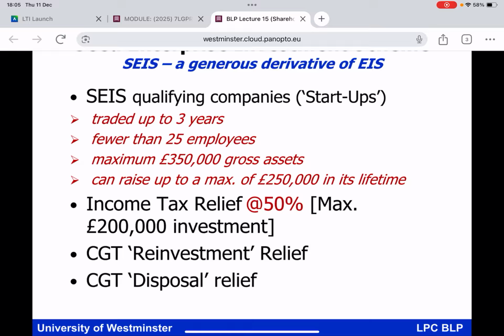Before, it was gross assets not exceeding £15 million at the time of the investment, no more than 250 employees, and generally not trading for more than 7 years. For a company to qualify under SEIS, it's only allowed to have been trading for up to 3 years, a maximum of 25 employees, and at the time of the cash investment, no more than £350,000 gross assets. So these criteria are clearly very, very different.